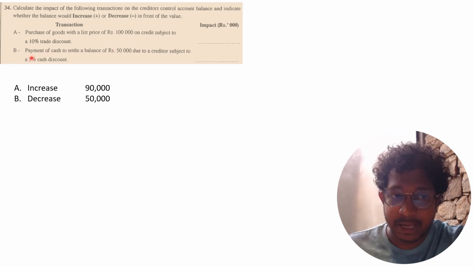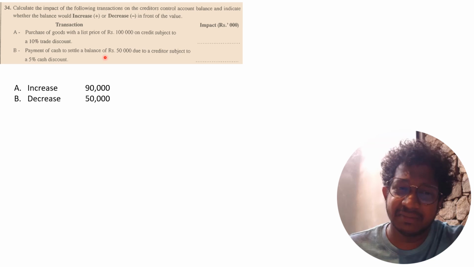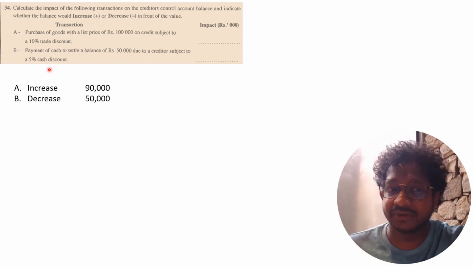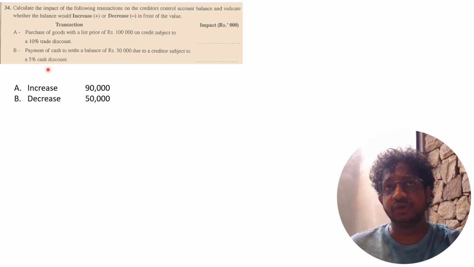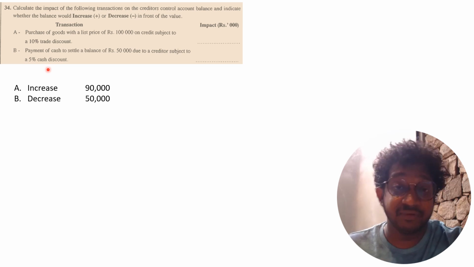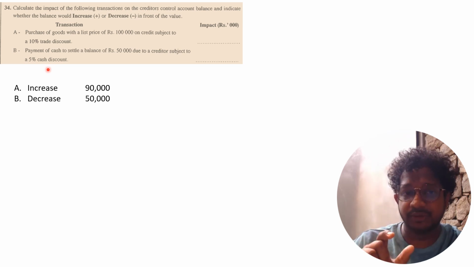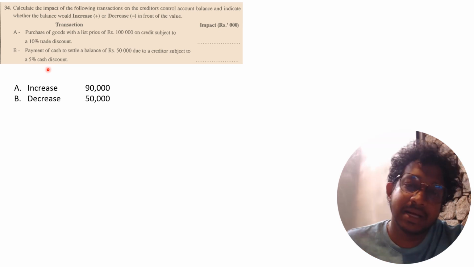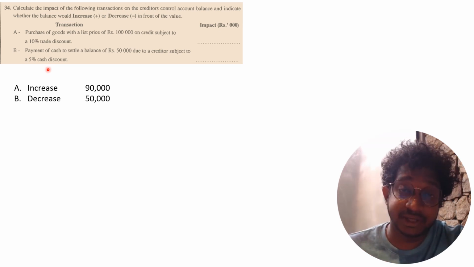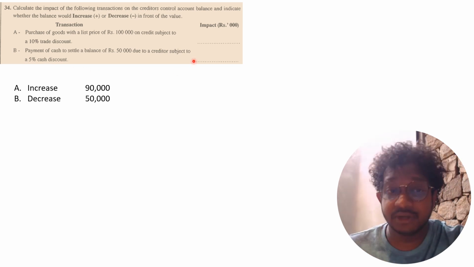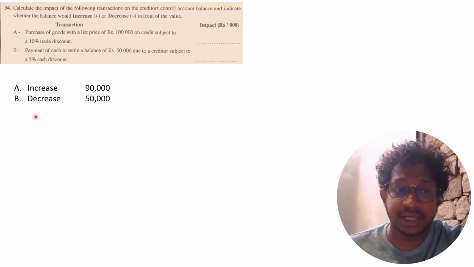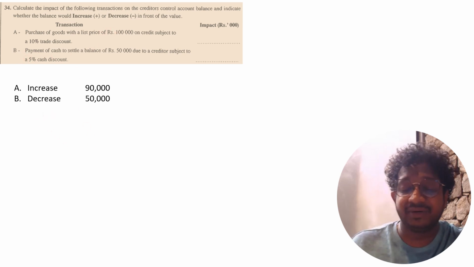And B, payment of cash to settle a balance of 50,000 due to a creditor, subject to 5% cash discount. We do not post trade discounts, but we do post cash discounts. So the cash discount, together with the cash paid to the creditors, should be deducted from the creditors control account. Which means the total 50,000 you should deduct from the creditors. So from transaction B, the creditors are decreased by 50,000.